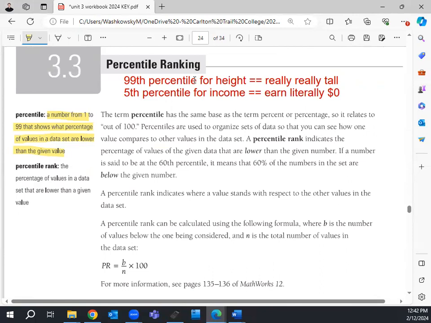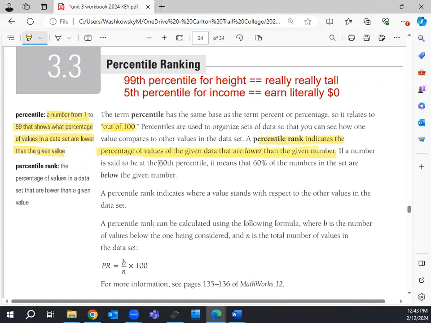You are the 1%. If it's for intelligence, you're Einstein. You're really smart. Same thing for the 5th percentile. This means that only 5% of people would earn less than this person in this case. So just like before, it always means out of 100, right? So we use this to organize data so you can see how one value compares to others in a data set. So the percentile ranking just indicates the percentage of values in the given data that are lower than the given number.